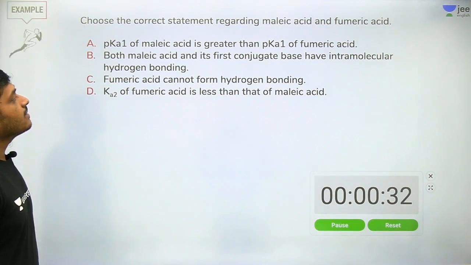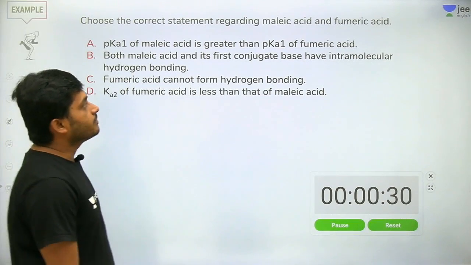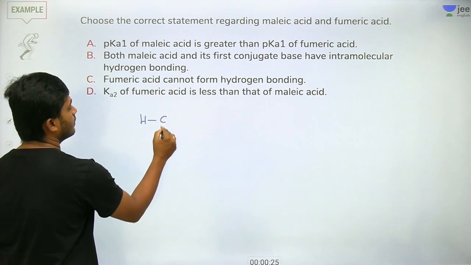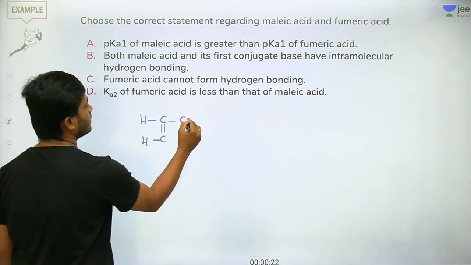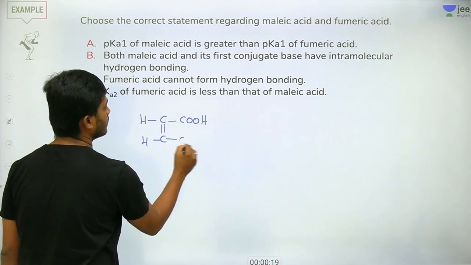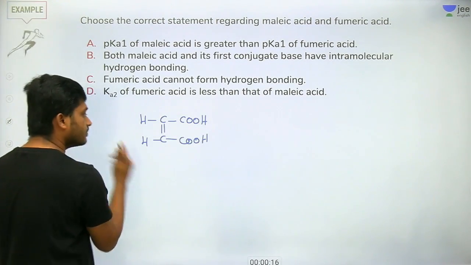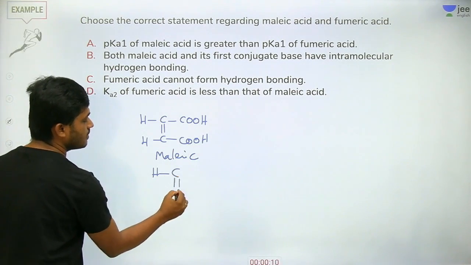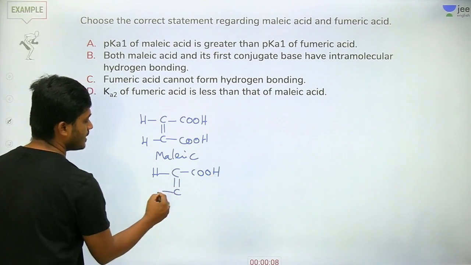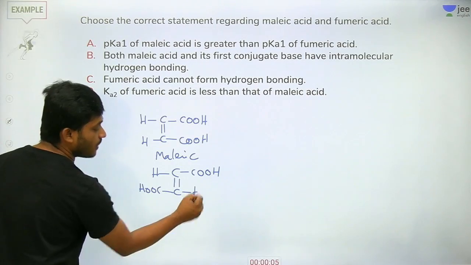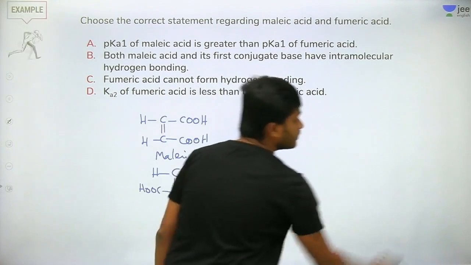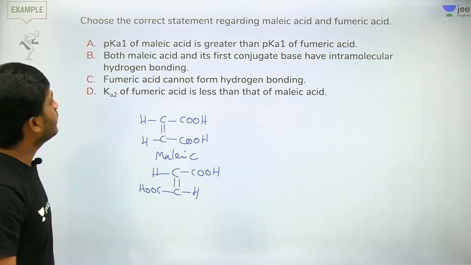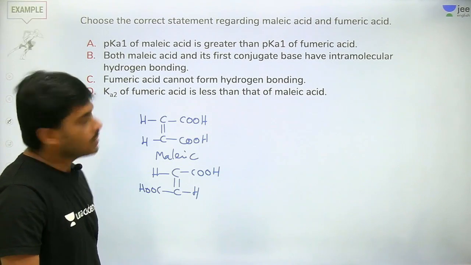So malic acid and fumaric acid. Malic acid, see here. This is the malic acid structure. Fumaric means trans. Yes or no? This is fumaric acid. So what are the correct answers? I'm getting answer B and D. So what is the correct answer?